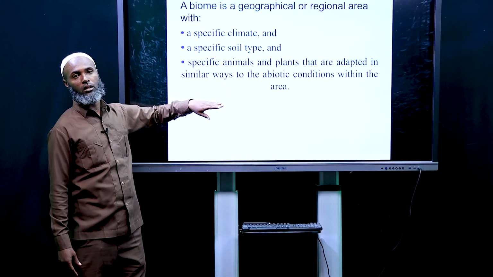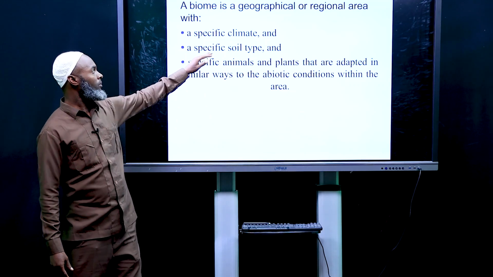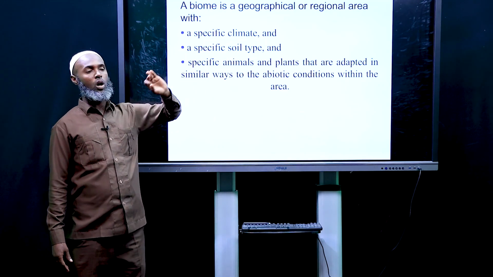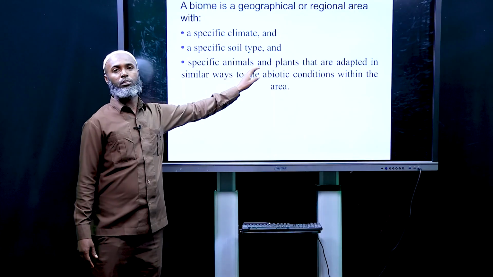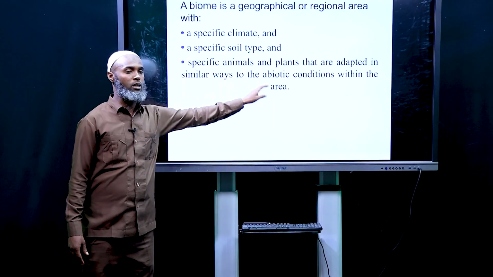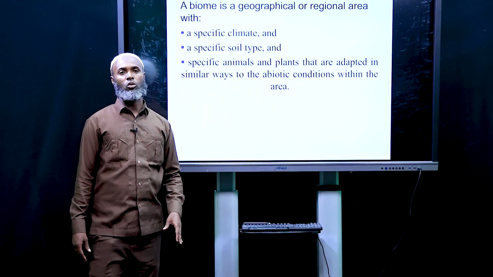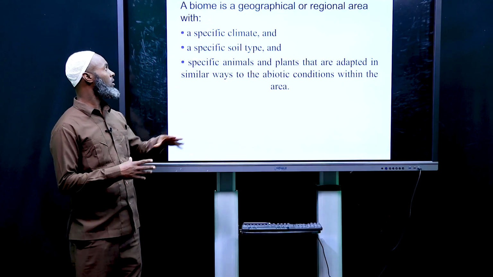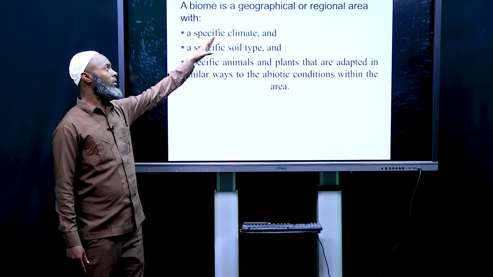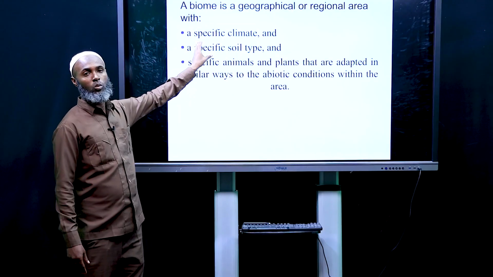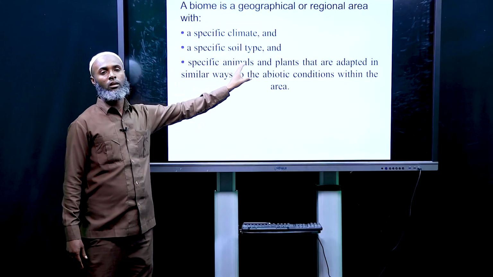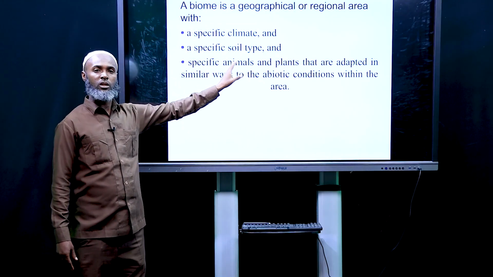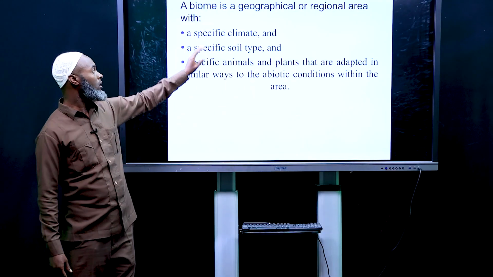So there are three criteria here: a specific climate, a specific soil type, and specific animals and plants. This is known as a biome.